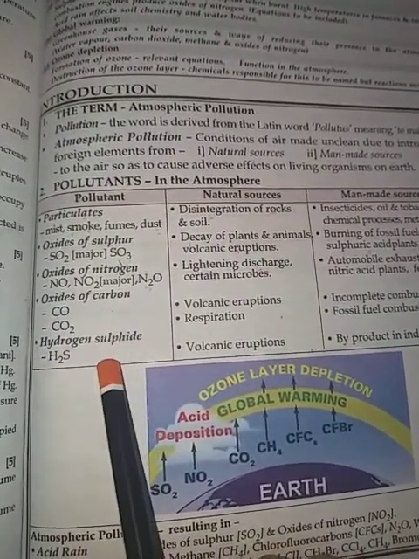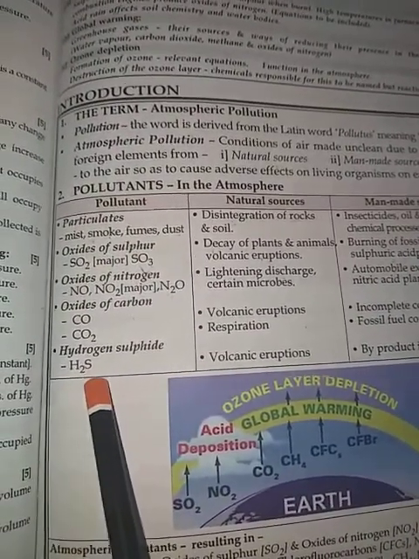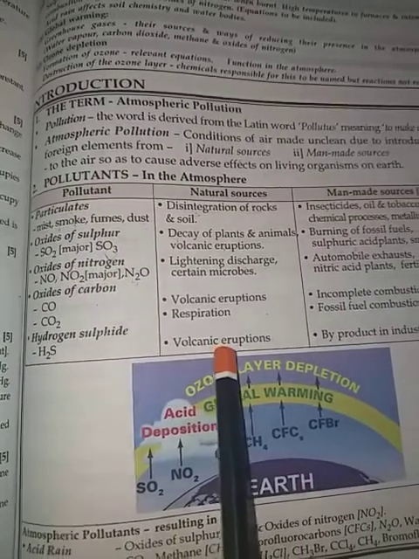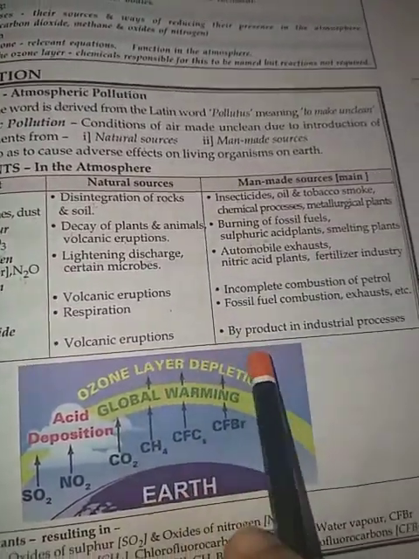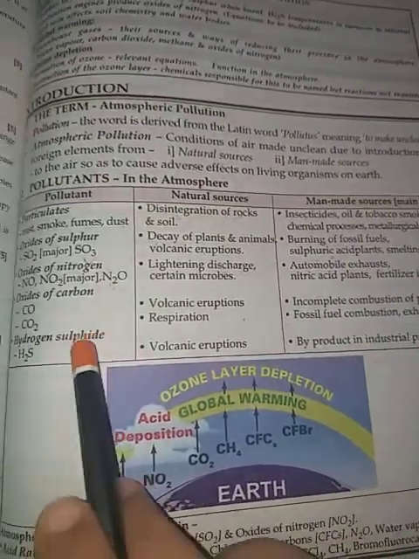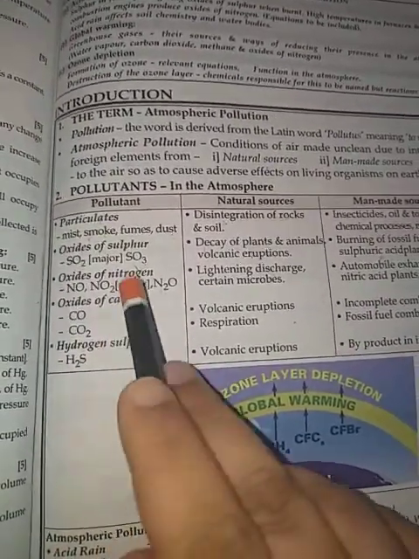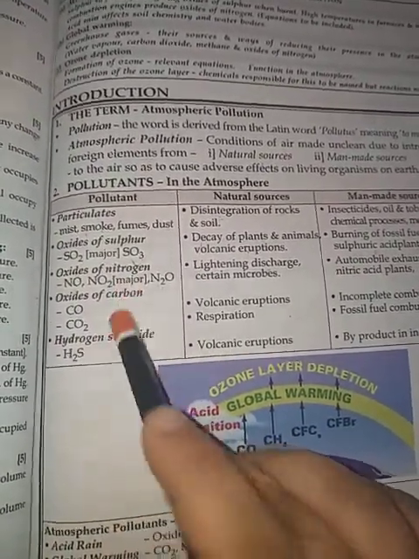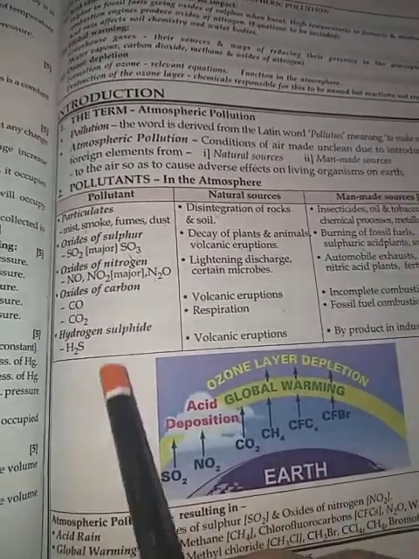The last one is hydrogen sulfide, H2S. It is caused by volcanic eruptions and as a byproduct in industrial processes, where H2S gas evolves. This is how these pollutants come into the air and pollute it.